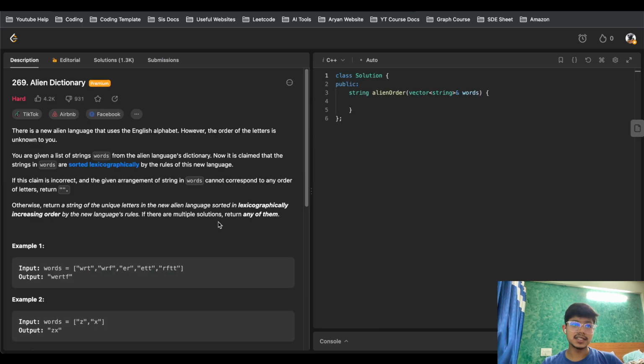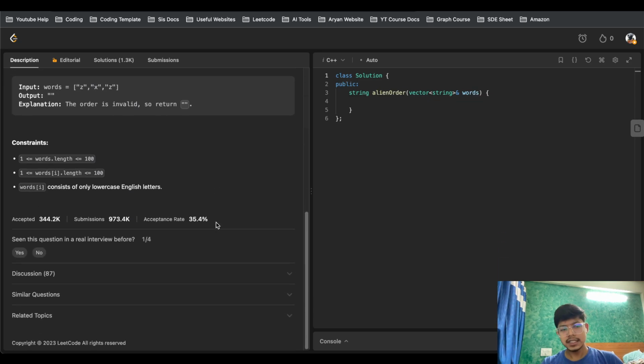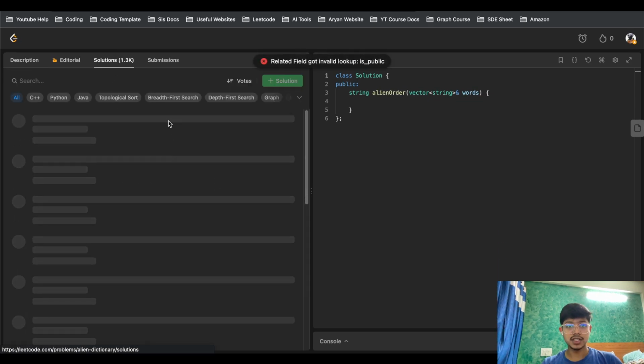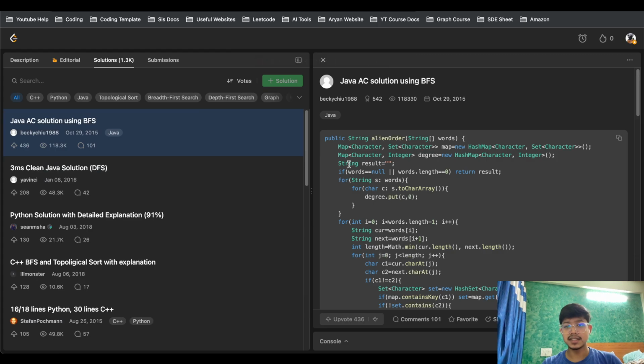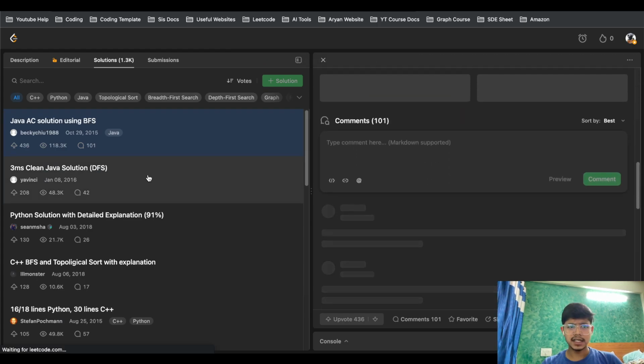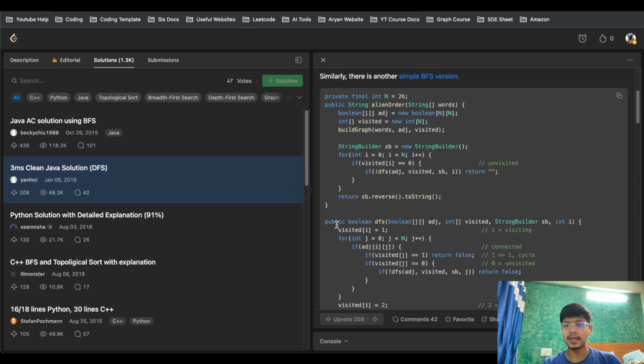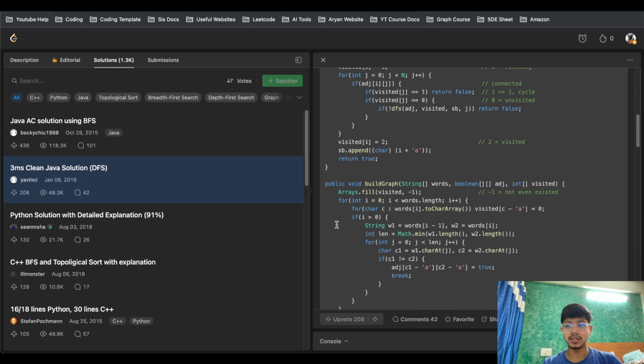Last but not least is the alien dictionary. Again, a very important question asked by many big companies. That is the reason we are referring this question. And last but not least is the simple BFS solution which we have. You will see this explanation as well, which is explaining a bit more. But yeah, the first one should be more than sufficient for you to refer to.